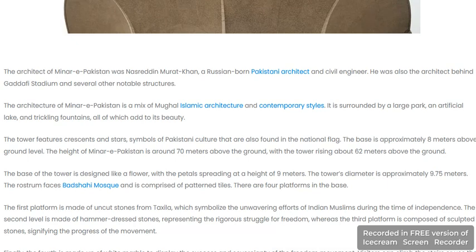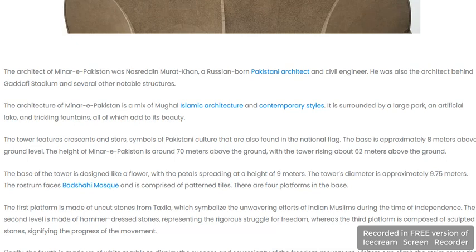The tower features stars and symbols of Pakistani culture, also found in the national flag. The base is approximately 8 meters above ground level. The height of Minar Pakistan is around 70 meters above the ground, with the tower rising about 62 meters above the ground.